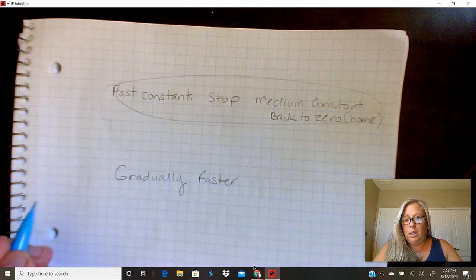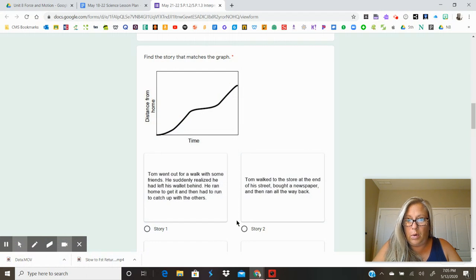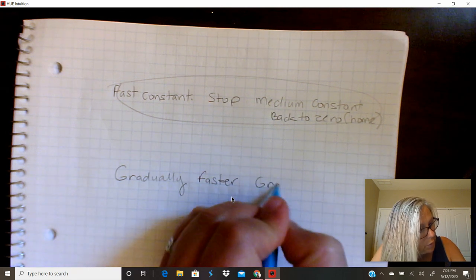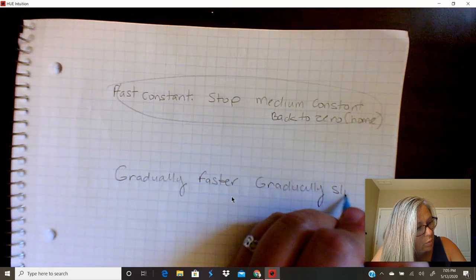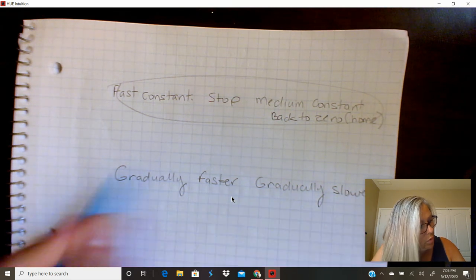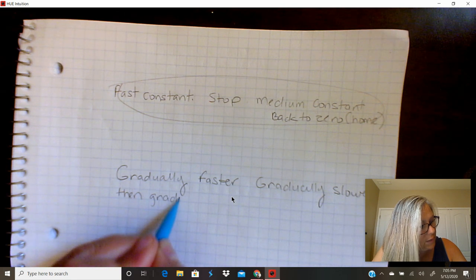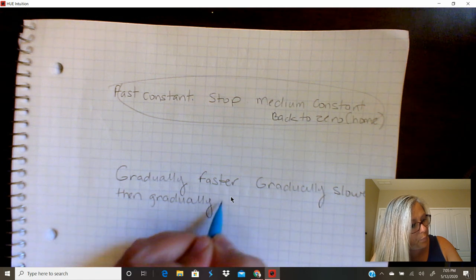And then let's go back and see. Gradually faster, and then it's kind of gradually slowing down, and then gradually fast again. Gradually means just a little at a time.